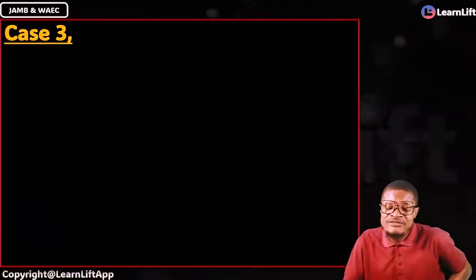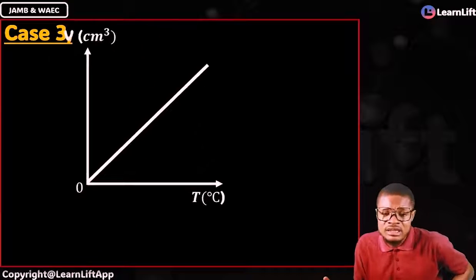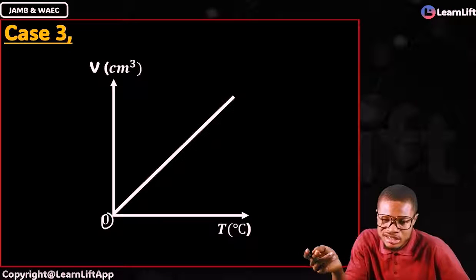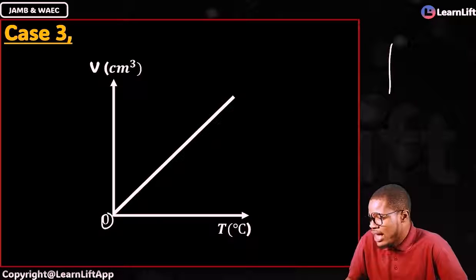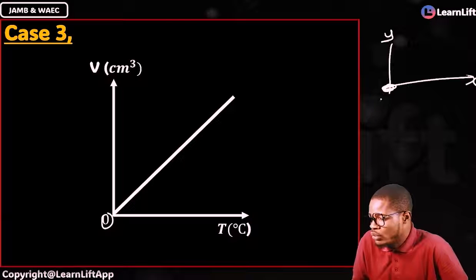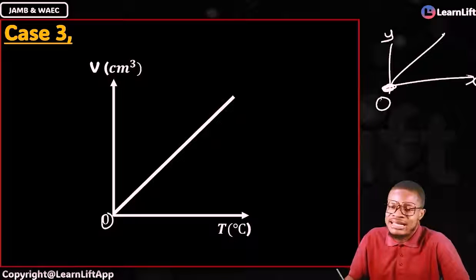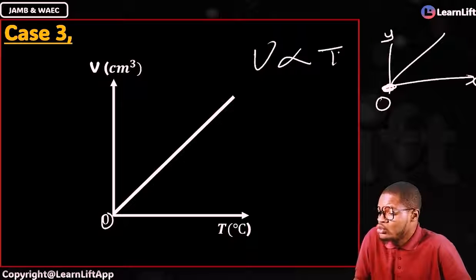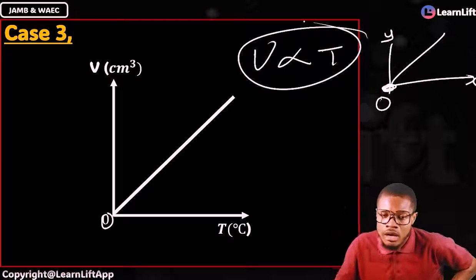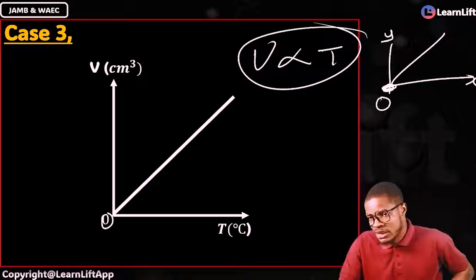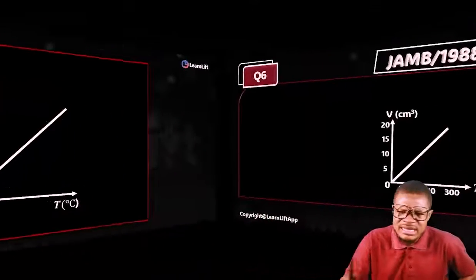And case 3, very fast. How does it present itself? It is like this, direct. Here is 0. This origin now, 0 there is telling us that that's the origin. You have your x and your y-axis where they are meeting. Here's your y-axis, here's your x-axis, ordinate and abscissa. Where they are meeting, here like this is the origin, and that's your 0. And then this guy is going up like that. Of course, this is telling us that volume is directly proportional to absolute temperature. And what's that? Charles law. That's it. So these are the 3 powerful cases regarding your graphical representation. If you get that very fast, no stress. Now come and answer this question for me.